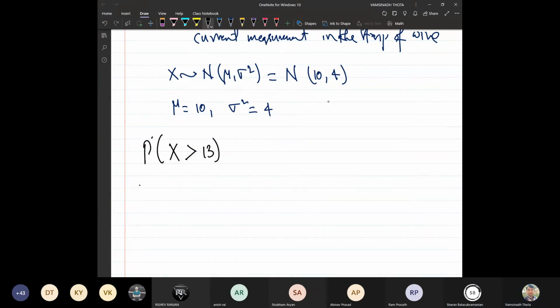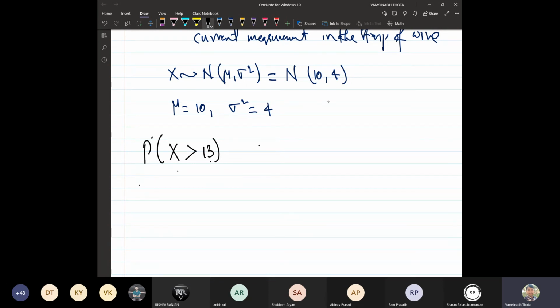If we go by the actual integration formula, our life will be very difficult. Why? Because X is not the standard normal variable, first thing. Even if it were a standard normal variable, evaluating these integrals will take a lot of time.